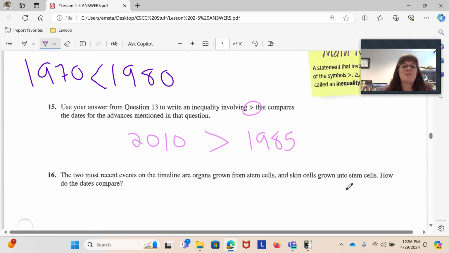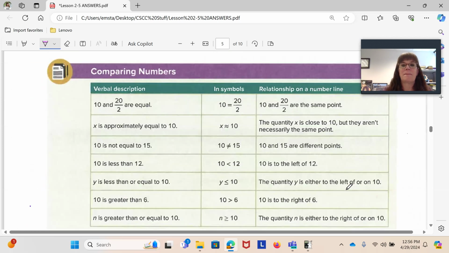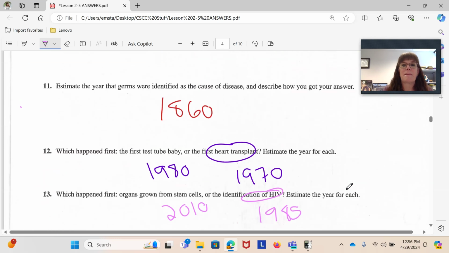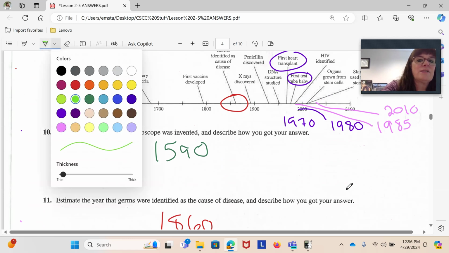The two most recent events on the timeline are organs grown from stem cells and skin cells grown into stem cells. So let's go back and look at our table and see how those might compare. I'm going to erase again some of the stuff I have on here, just because it makes it hard to see. And let's get a different color out here.